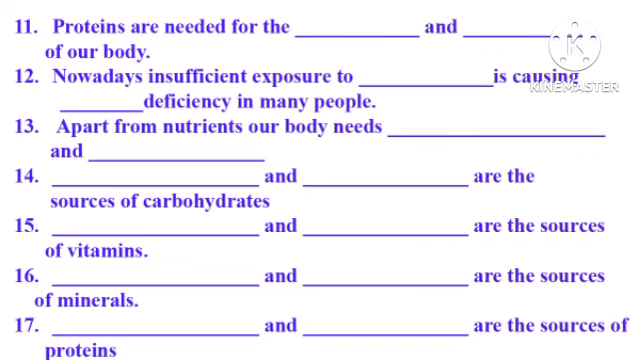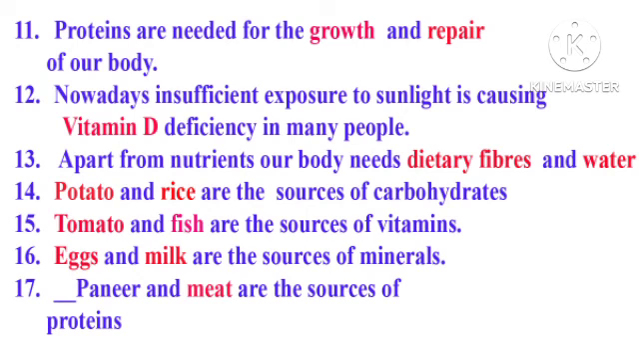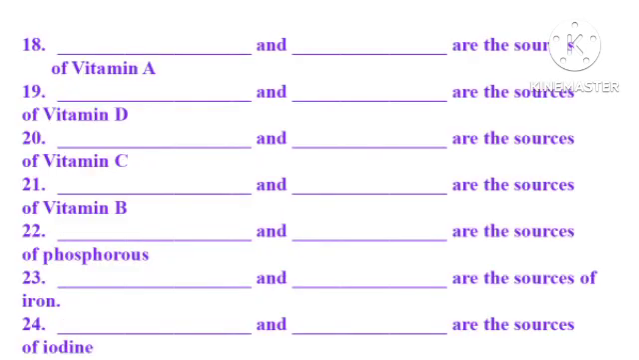Dash and dash are the sources of vitamins. The answer is tomato and fish. Dash and dash are the sources of minerals. The answer is egg and milk. Dash and dash are the sources of proteins. The answer is paneer and meat. Everybody listen to me. Please revise these answers. Now let's go to the next question.